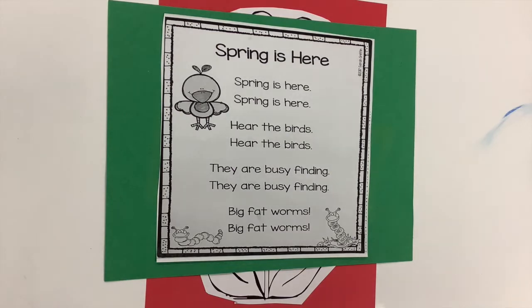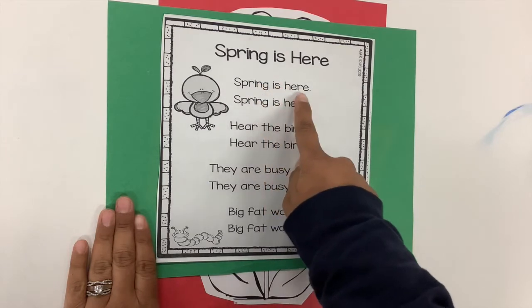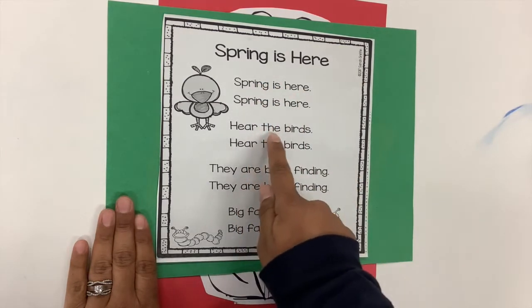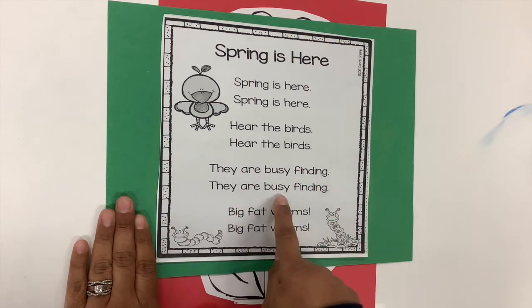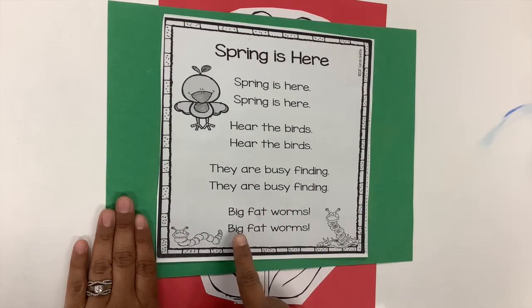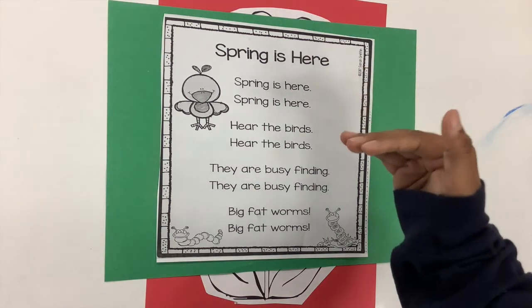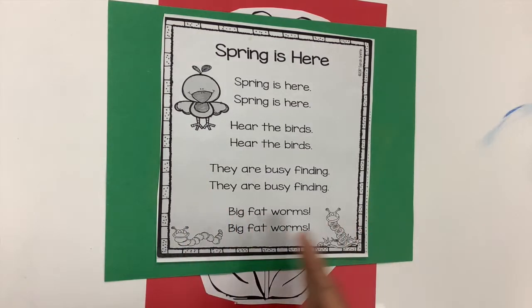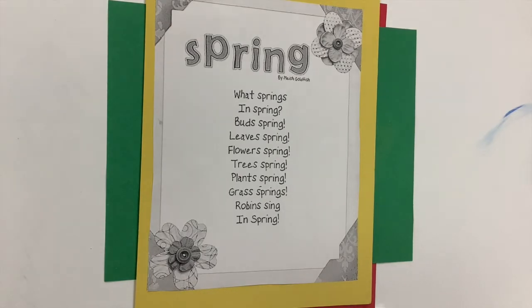And then we have poems like this one. Spring is here. And this one says, spring is here, spring is here. Hear the birds, hear the birds. They are busy finding big fat worms, big fat worms. So this one, not only does it rhyme, but it also repeats. We see a lot of repetition in this poem. We also see pictures. And they're telling us all about how we hear birds because they're looking for those yummy worms.